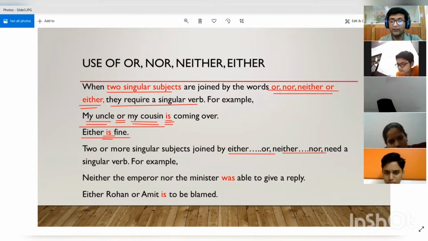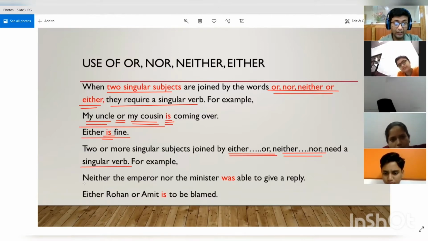Now, two or more singular subjects joined by either-or, neither-nor, need a singular verb. Over here we're using only one word, or, nor, neither, or either, in a sentence. But when either-or is used in a single sentence, or neither-nor is used in a single sentence, then also we need a singular verb only.